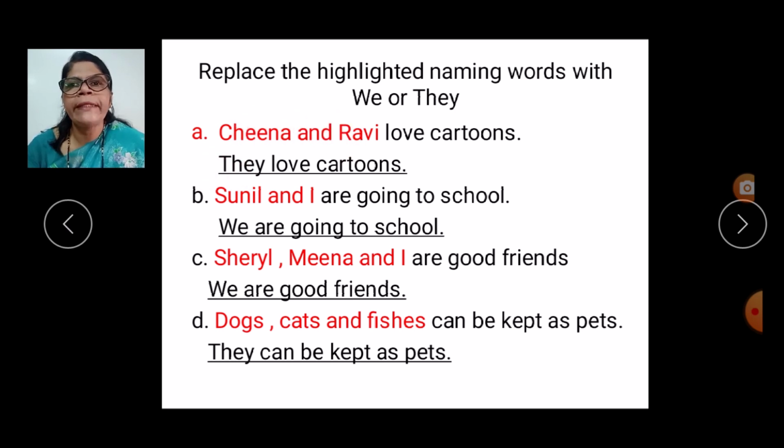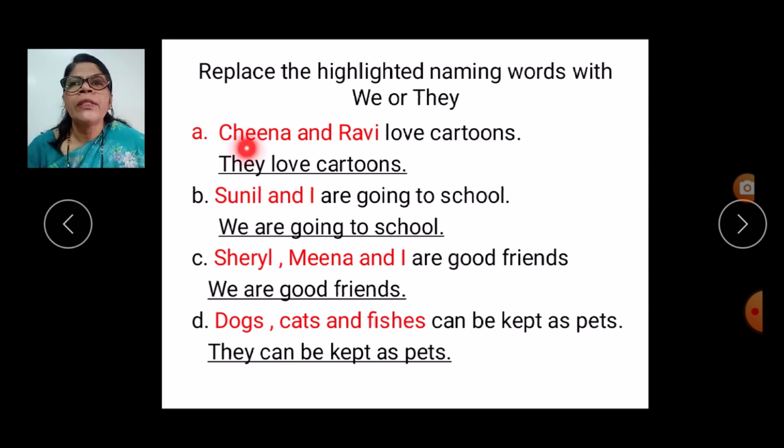So write they here. Sunil and I, only these highlighted ones, and then we have to write we there. Cheryl, Meena and I, we have to write we. Dogs, cats and fishes, we have to use they. The rest here, love cartoons, are going to school, are good friends, and can be kept as pets, we write the same as it is. Nothing else you have to change, children, only the highlighted naming words.